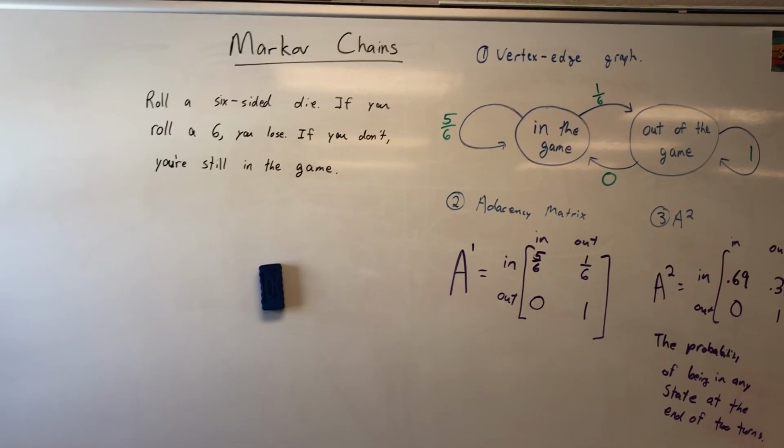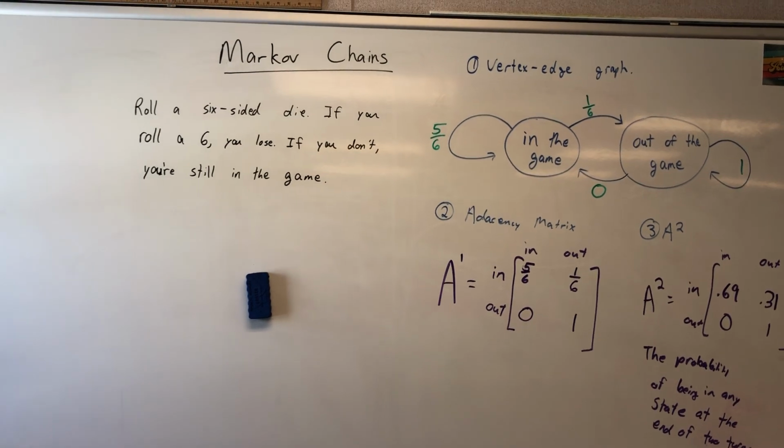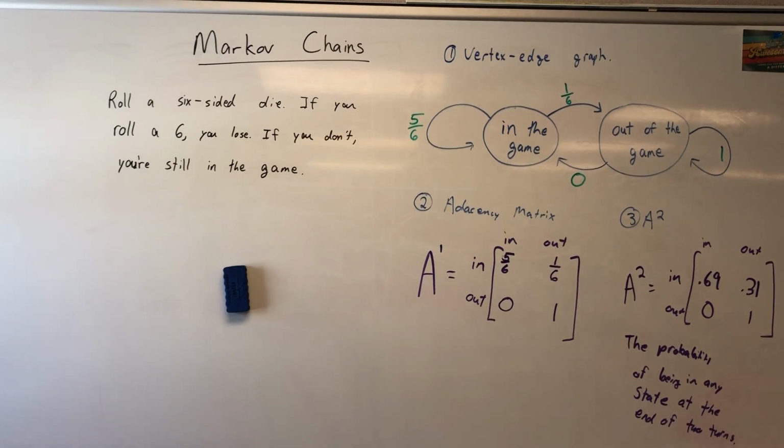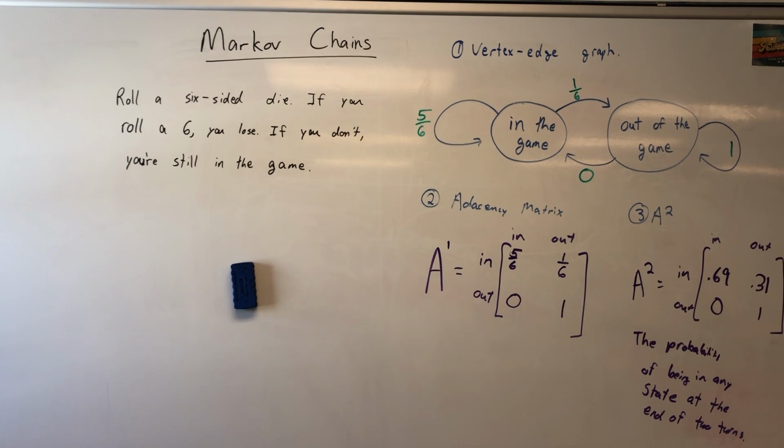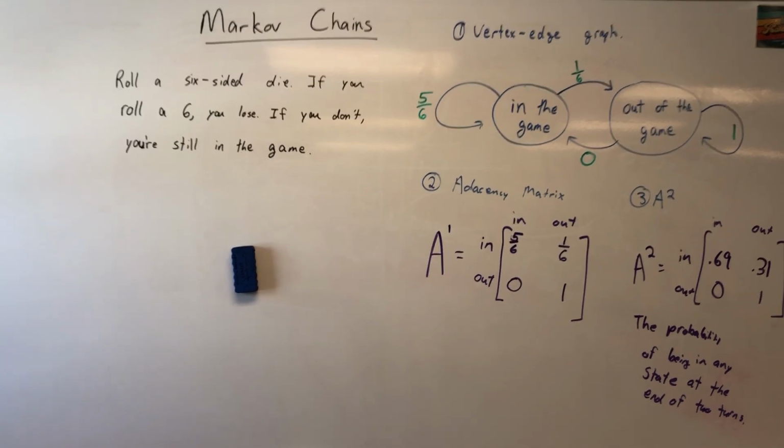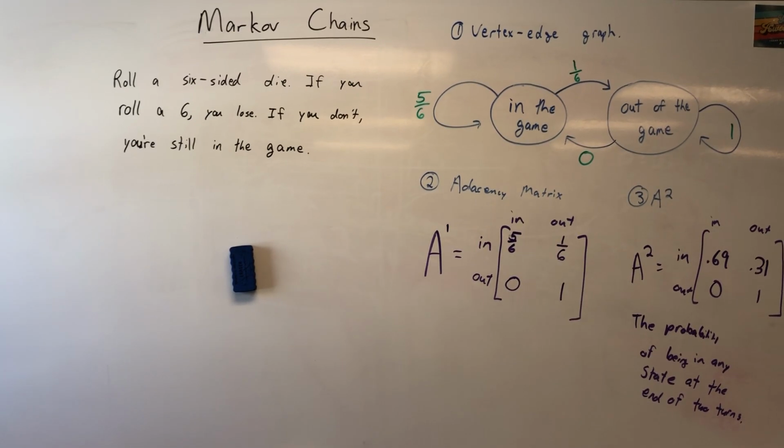So let me slide this over just a little bit so you can see it. There you go. Adjusting the camera so you can see everything. That's an ugly 0.31, but that is a 0.3.